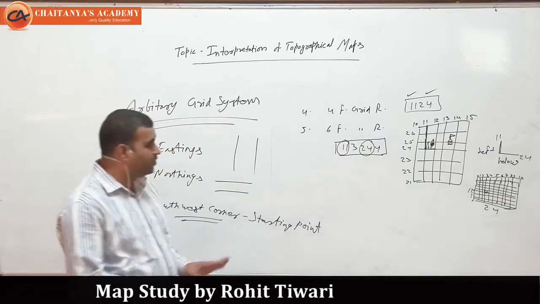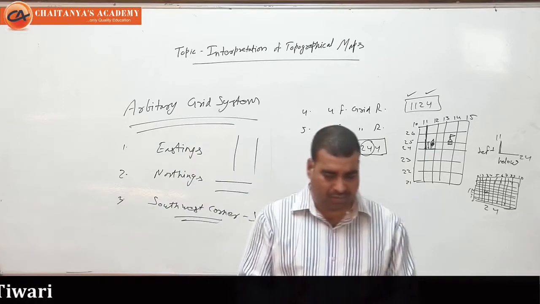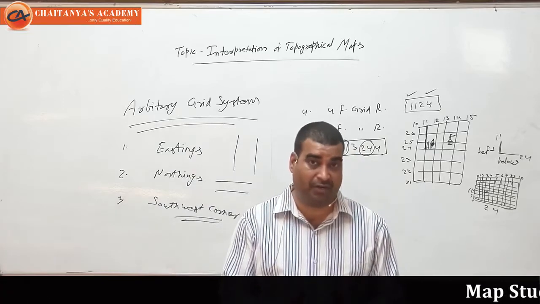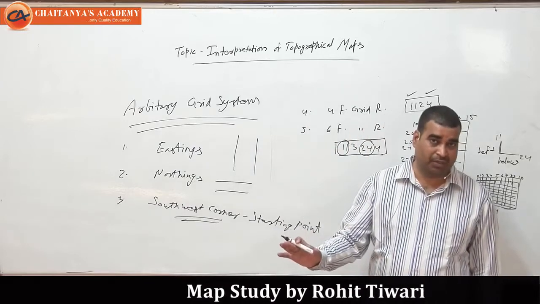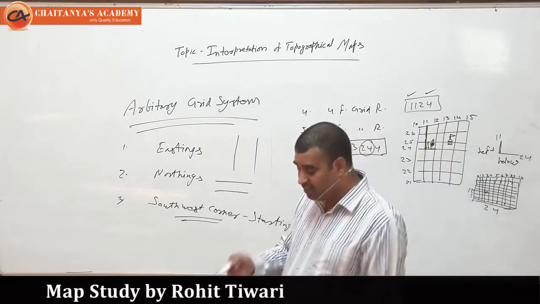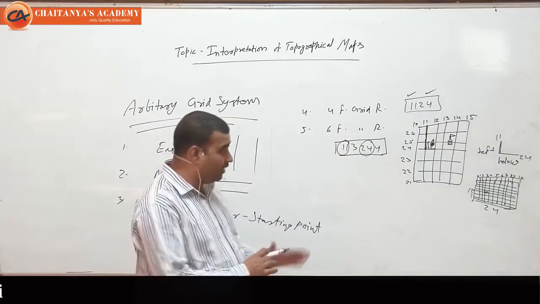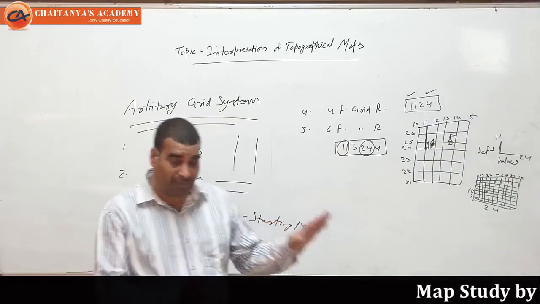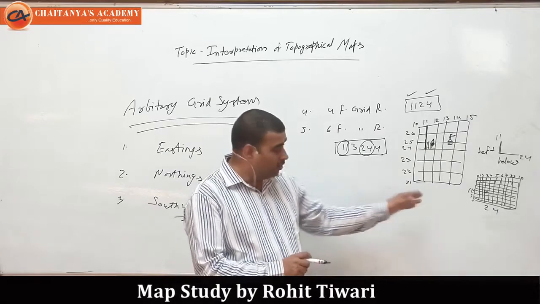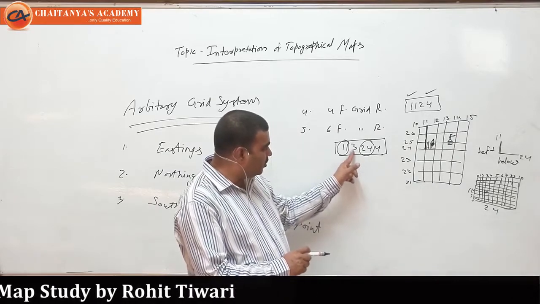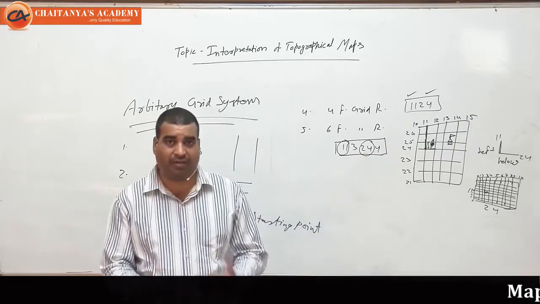So four figure, six figure, they are both parallel to each other. They are interconnected. If you don't know how to calculate four figure, you can't find six figure. So to find out six figure of any place, first you have to find out the 4-figure grid reference. Then after you have to divide that 4-figure grid reference into 10 equal parts and just count the number of lines. And according to the left and below concept, you will get the 3rd position number and the 6th position number. You have to add it. It's very simple. You will get the marks.